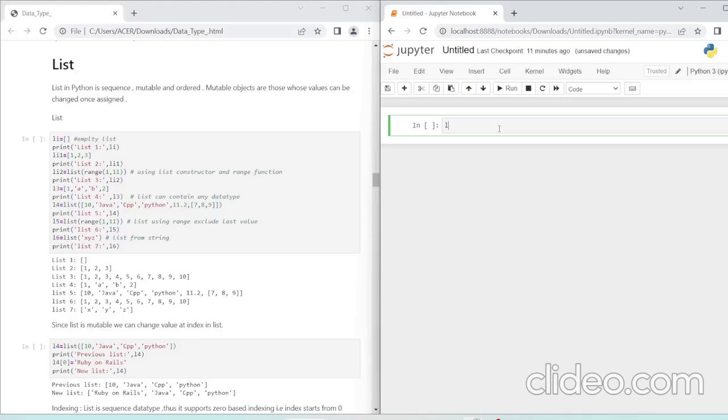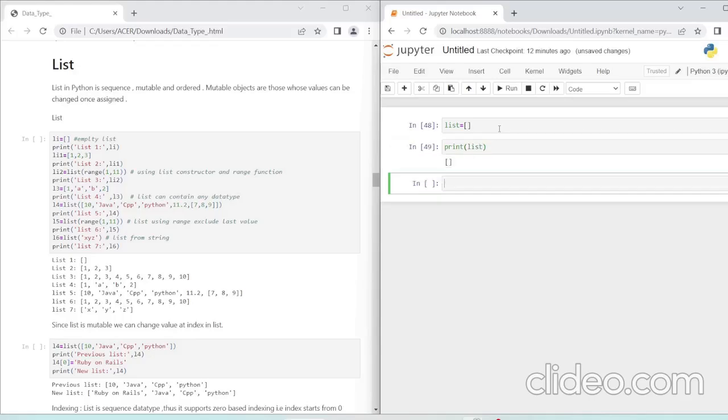Okay, so list is identified by a square bracket. This is the empty list. If I run it and print this list, it will be empty. And we can populate or make a list like this: 1, 2, 3, Python. This is also acceptable, with different data types, integer and string, because a list can have different data types.